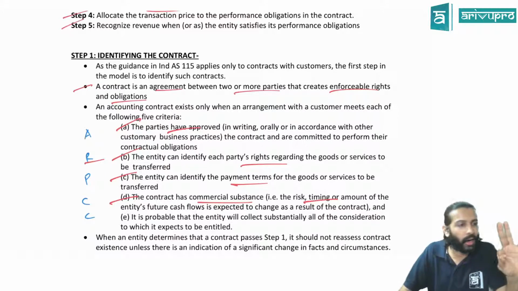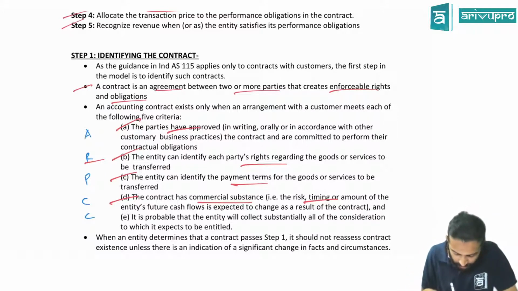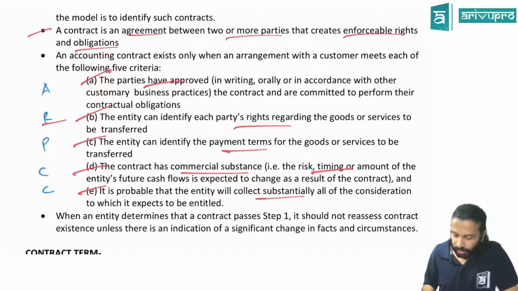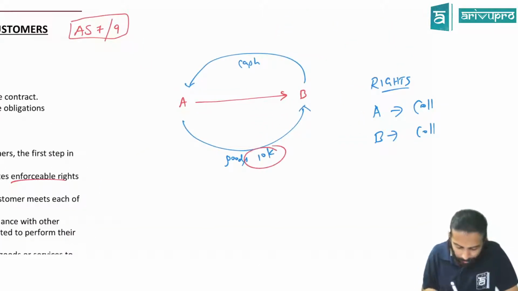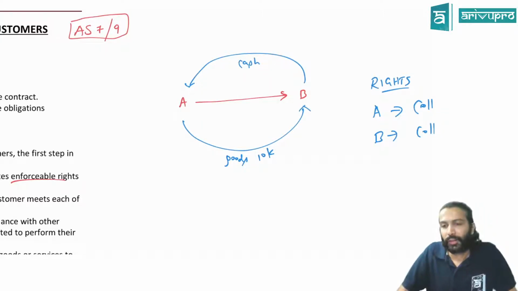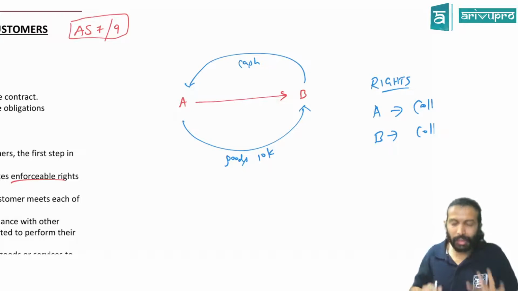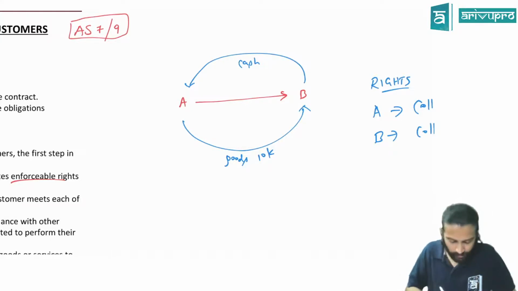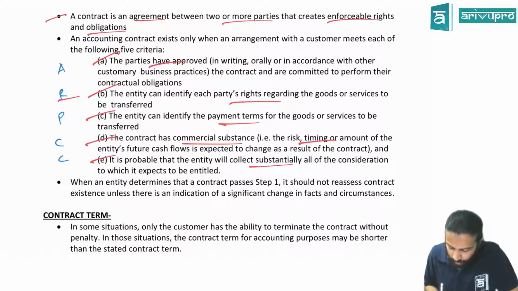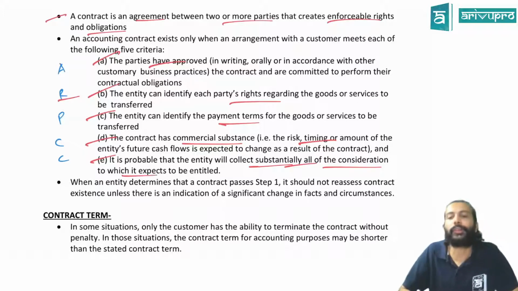Fine now? So A, R, P, C we covered. Last C is the consideration. By entering into this contract, A is getting some money. How much is that? 10,000. A should be substantially sure that he will collect the money. Consideration collection. You studied this in AS 9 also. Consideration should be highly probable, or highly possible. You used to write that, no? Same here also. You should be reasonably sure that you will be able to collect the consideration. Last C is for collection, or substantial collection, of the consideration.